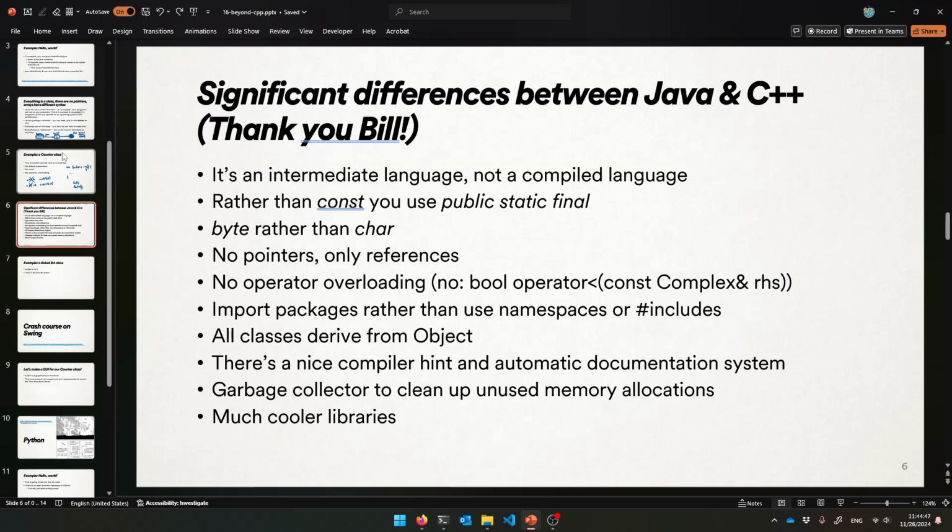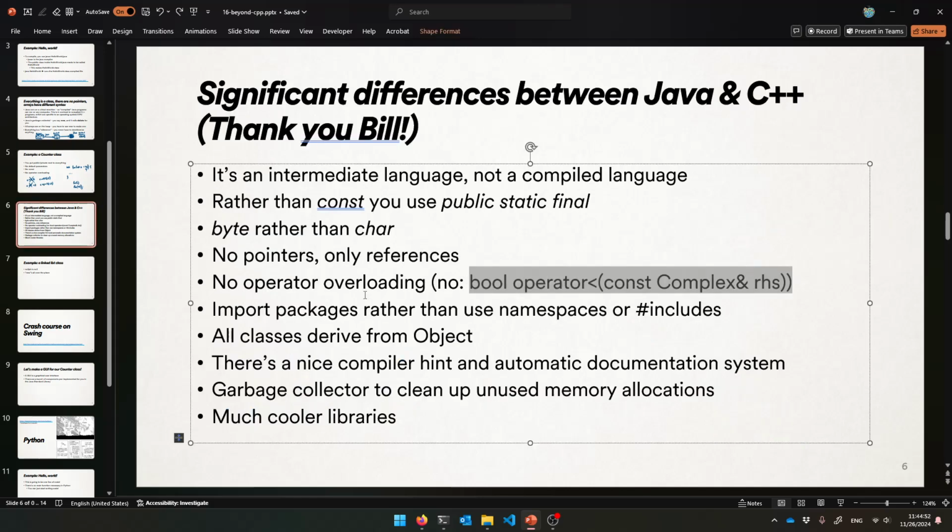What else? Just like we saw here, there's no operator overloading. It's so sad. I would like that, if only. Yeah, we're going to talk about how to include libraries, and those are called packages, and you import them, right? So that's instead of namespace and saying #include, they're called packages, and you import them.